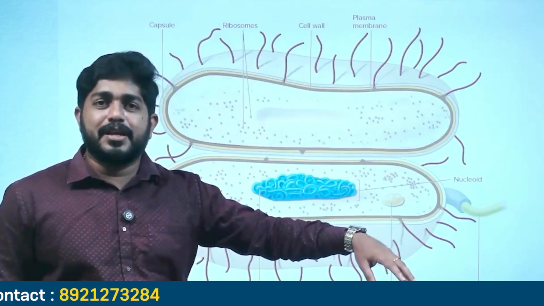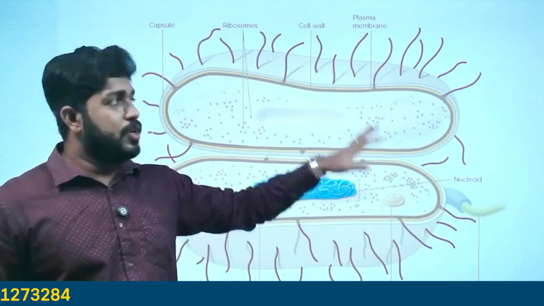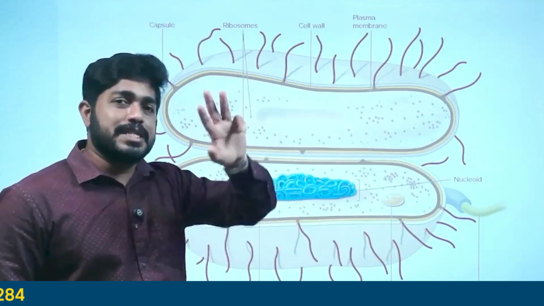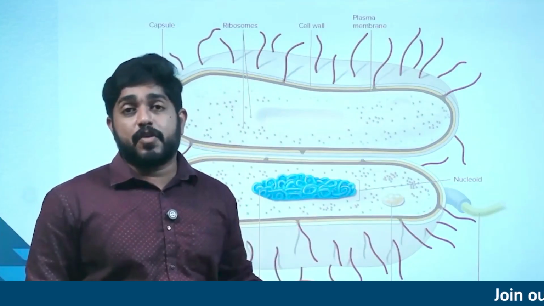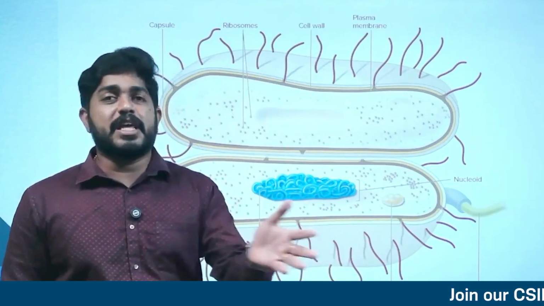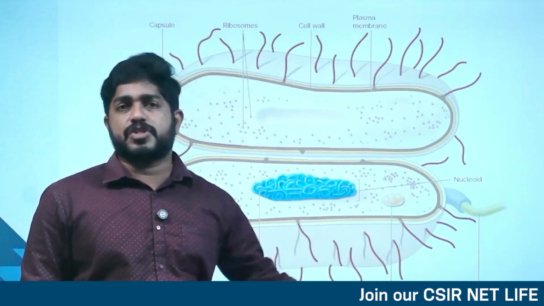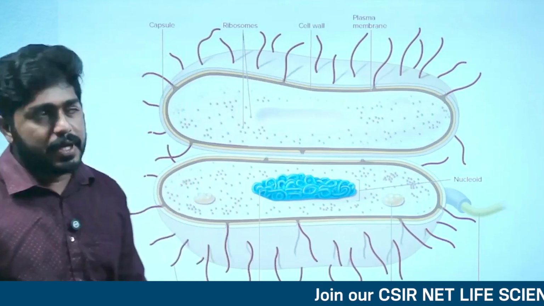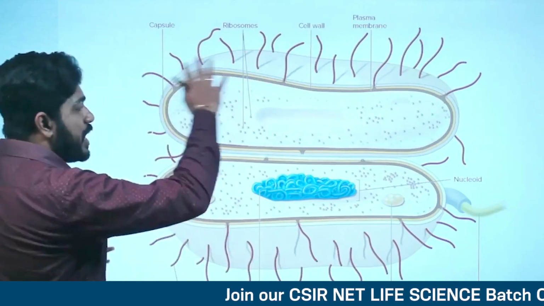All right, all that we will study in our next class. So today we have concentrated on the size and shape of bacteria and the importance of their surface area to volume ratio, and adaptations of their larger size. Next class, we will purely concentrate on the different structures of the bacteria.